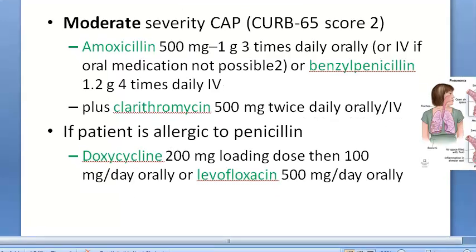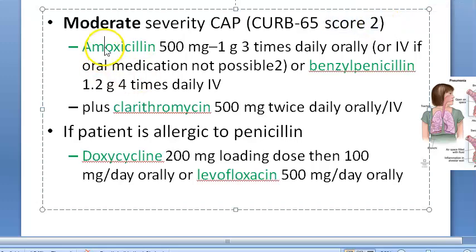How will you treat moderate severity CAP? So that CURB score is 2. Again they are telling you will give amoxicillin, benzyl penicillin. Be very careful while giving this. They are talking about benzyl penicillin, that is IV. Then clarithromycin, same thing, you can look at the doses. If the patient is allergic to penicillin, then doxycycline, levofloxacin.